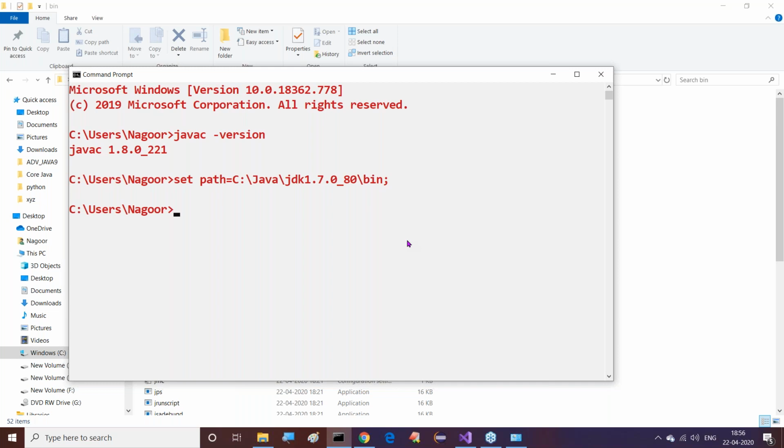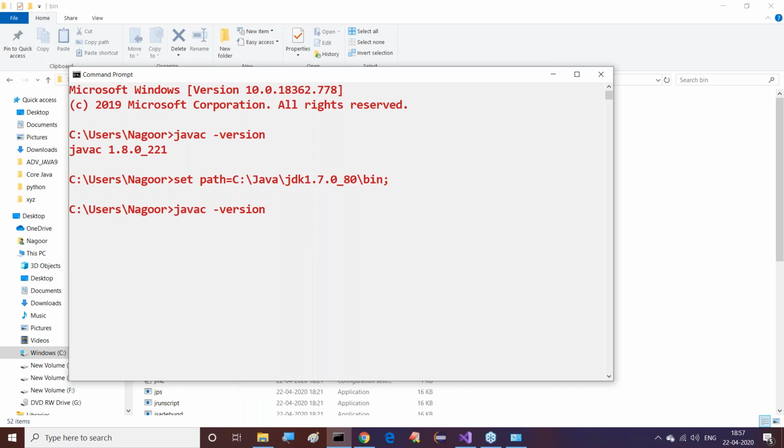Here my question is, both are provided, no? And if I use javac -version, now which version am I able to get? Is it the temporary setup or the permanent setup? Come on, guys, you have to give an answer. Is it the local setup or the permanent setup? But don't say both. Both are not possible. Only one version will come to our command prompt at present. No, only one version. Which one are we able to get?